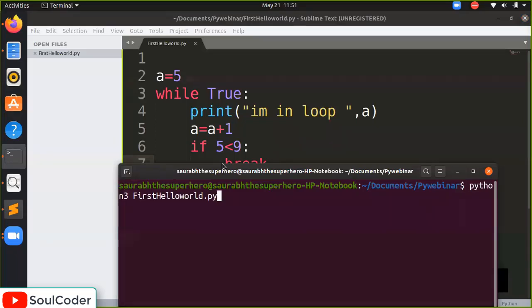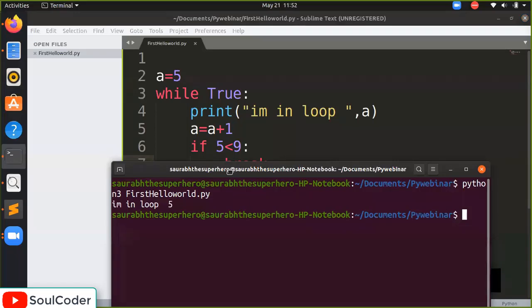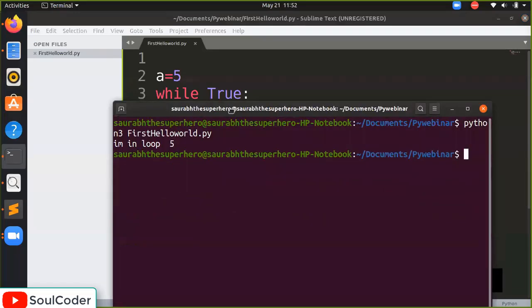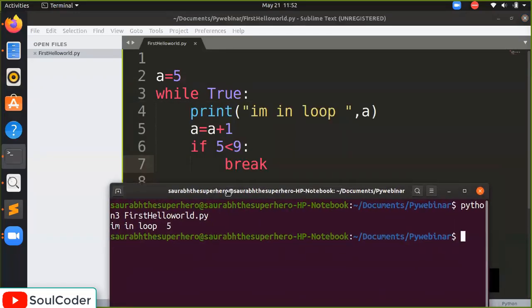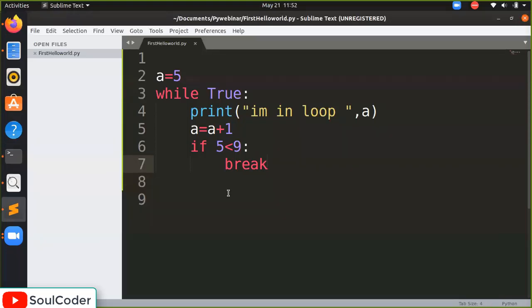I hope it is getting interesting. So I am in loop 5. What has happened here? Can you understand what exactly happened? I am in loop 5 and it breaks. Why? Remember why? Because phi is still smaller than 9, and for phi also it will break the loop.